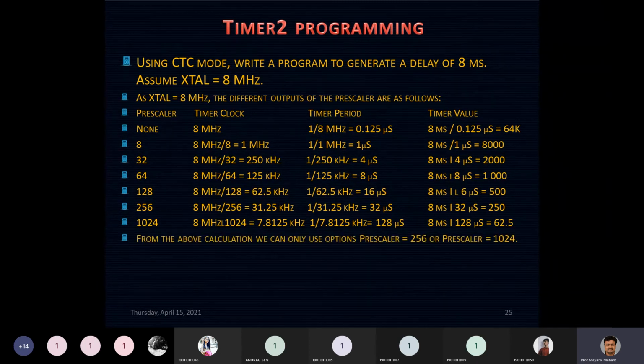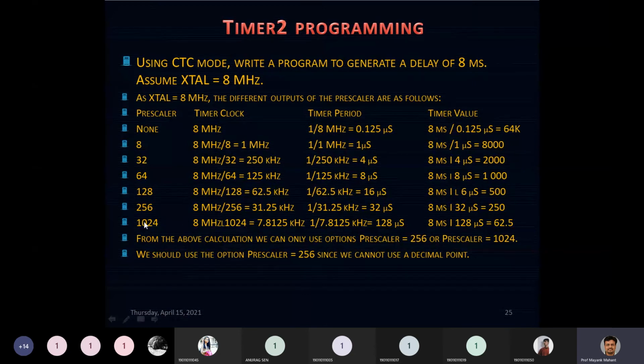From the above calculation, we can only use the prescaler option of 256 or 1024. But out of these two, I can eliminate 1024, as I'm not able to store the decimal point value in my register. So the only prescaler option left is 256.